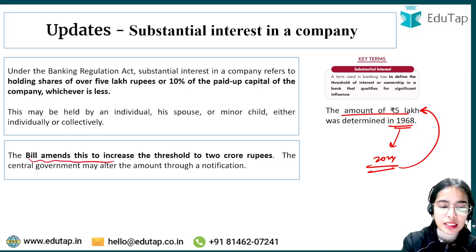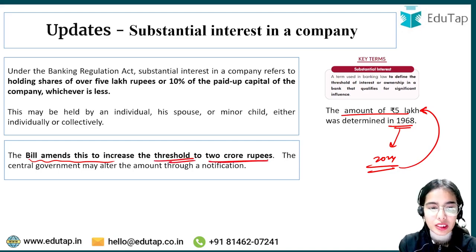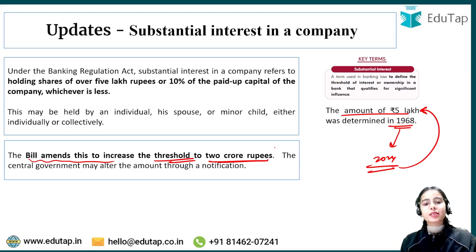So the bill is proposing to amend this to increase the threshold to 2 crore rupees. So now it is proposed that substantial interest in a company should refer to holding shares of over 2 crore rupees or 10% of the paid up capital. So that is the idea. I hope this is clear: before, if you had shares over 5 lakh rupees, it was considered substantial interest, but this was decided in 1968. In 2024, 5 lakh rupees does not have that much value, so it is proposed to increase this threshold to 2 crore rupees. Okay, so that is the idea.